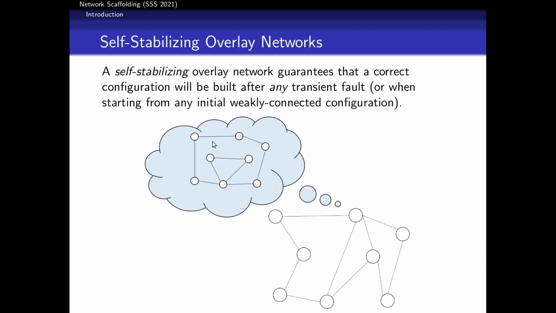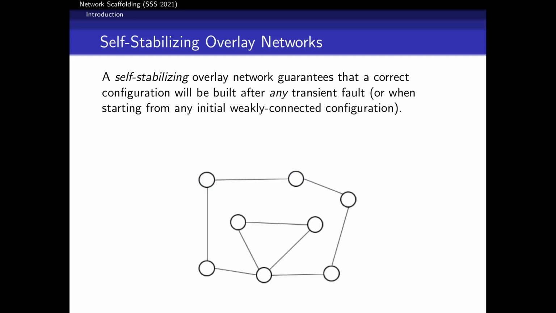Now, we'll call our networks self-stabilizing if they guarantee that a legal configuration can be built after any transient fault, or sometimes modeled as starting from any weakly connected configuration. So let's say that I start in this configuration down here on the bottom, but my target configuration is this. If the network is self-stabilizing, it will add and delete edges until eventually this correct configuration is reached.